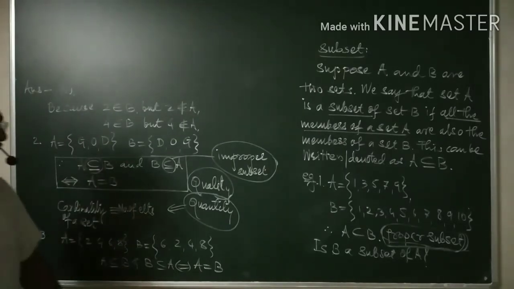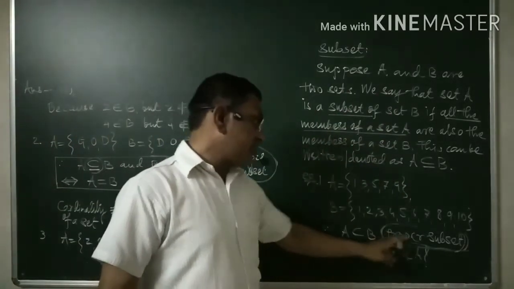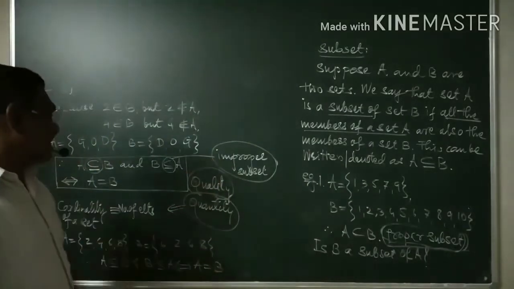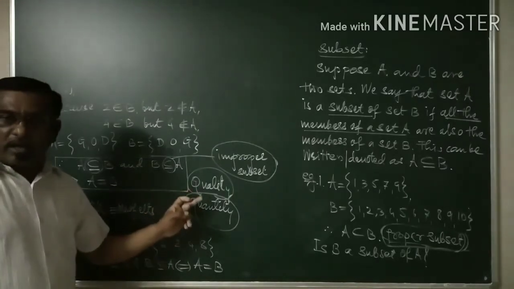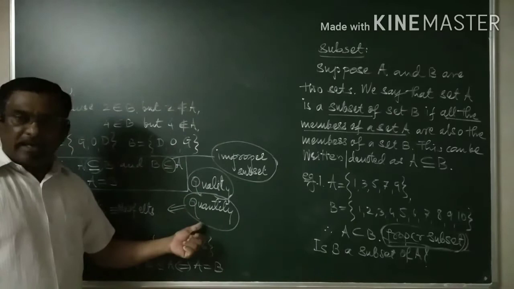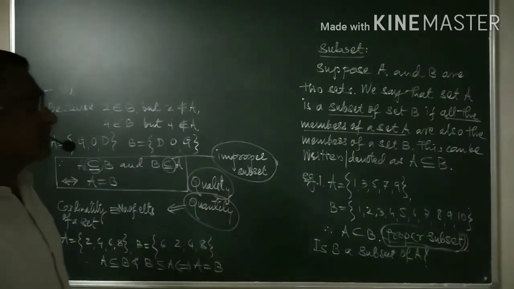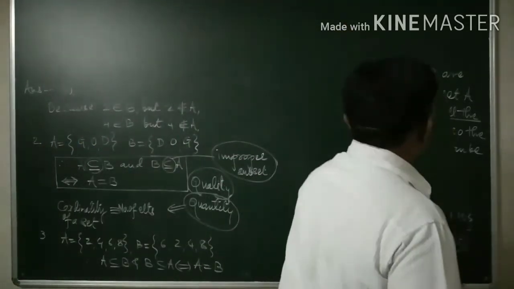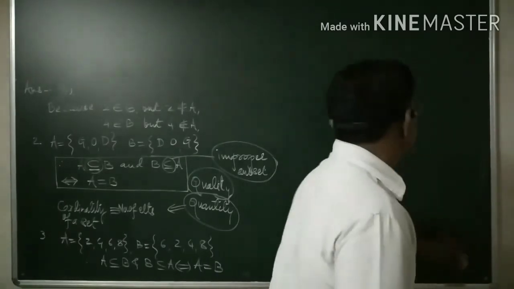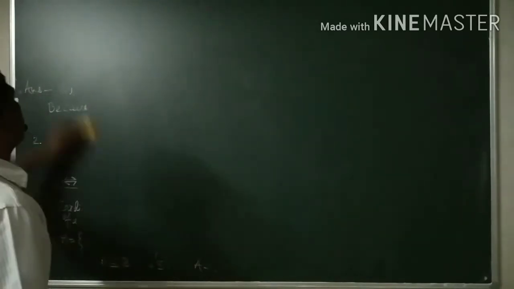Okay, this is what you have: the definition of subset, then the definition of proper subset, the definition of improper subset, then what do you mean by cardinality of a set? I mean the number of elements. And what are the meanings of the words quality and quantity as far as sets are concerned? If you want to consider the sets, then what do you mean by quality and what do you mean by quantity?